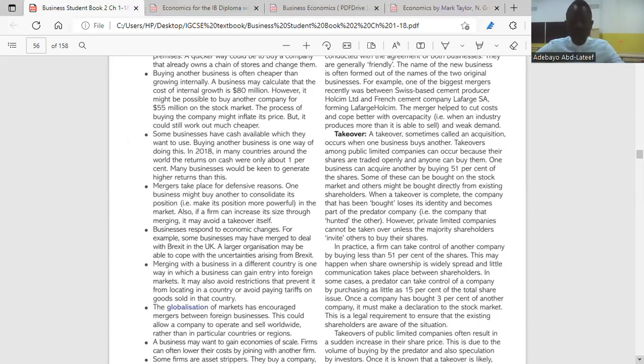Then the fifth one, globalization. Globalization means being able to operate in two or more countries.